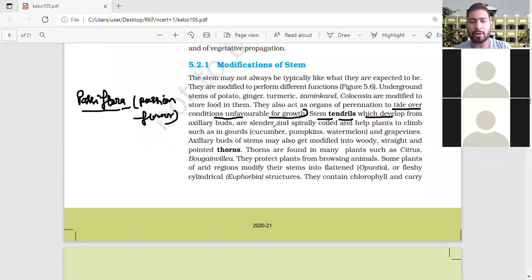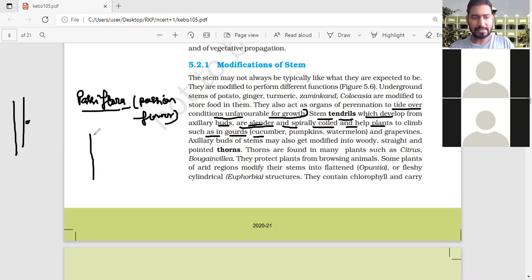Okay. So stem tendril develops from the axillary bud. Axillary bud means, as I told already, this is the stem, and from here they are directed axillary buds, and are slender and spirally coiled and help plants to climb, such as gourds. It is found in the Cucurbitaceae family. Gourds. Clear? Such type of stem tendril is found in the Cucurbitaceae family.